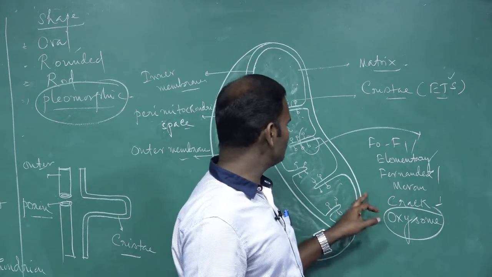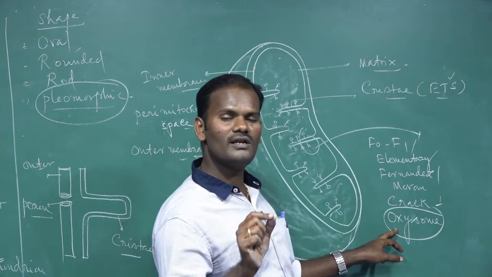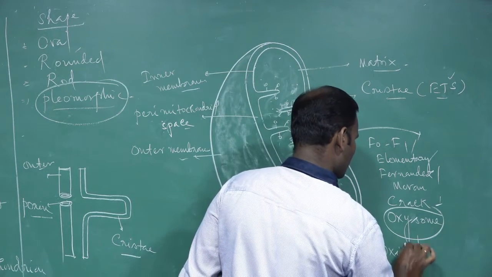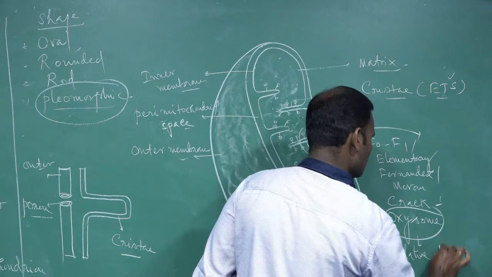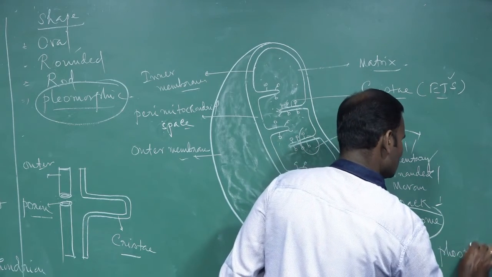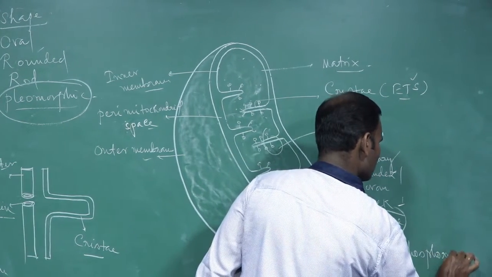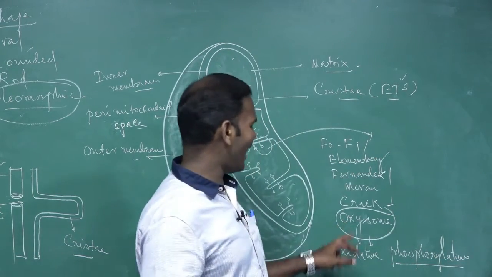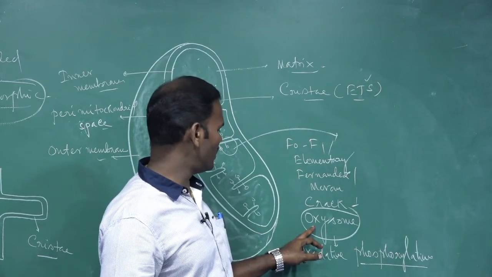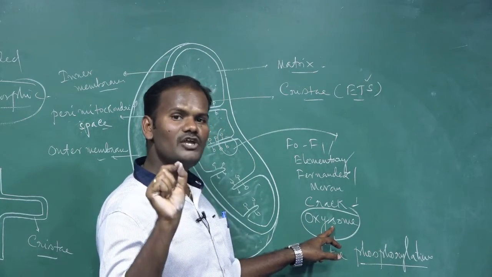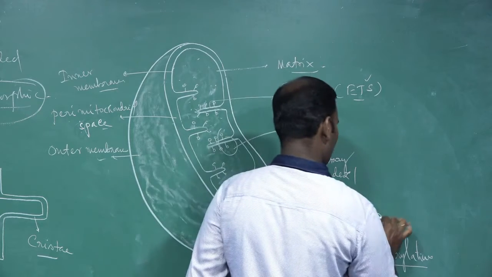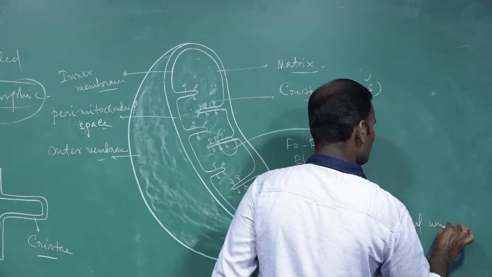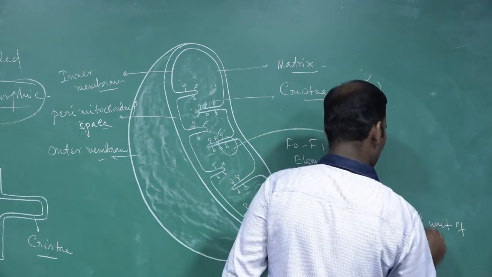Then what is an oxysome? It is the actual site of oxidative phosphorylation. The oxysomes are the actual site for oxidative phosphorylation, and they are the functional unit of mitochondria.